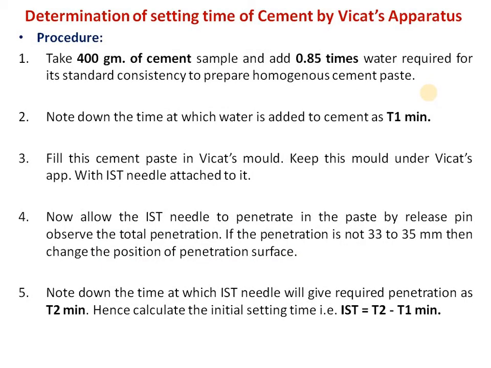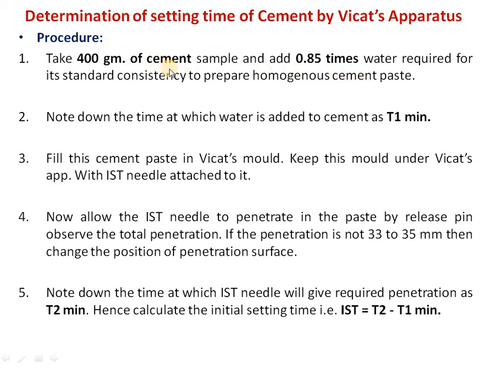Let us go for the determination of setting time of cement by using Vicat's apparatus. Take 400 gram of cement sample and add 0.85 times the water required for its standard consistency to prepare a homogeneous cement paste.